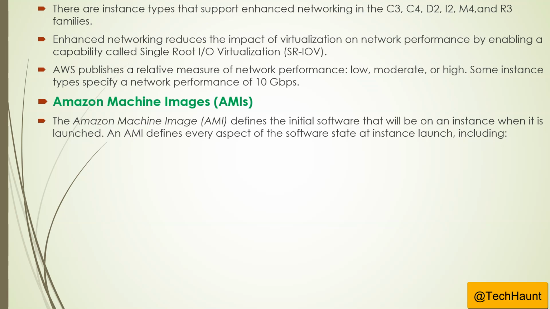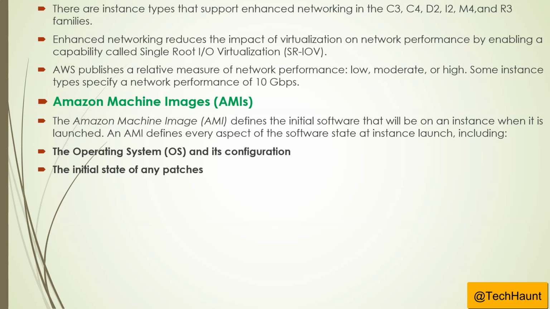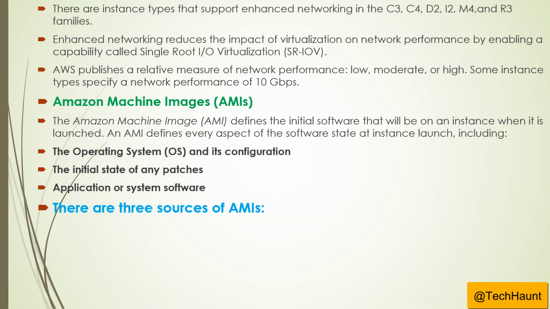An AMI defines every aspect of the software state at instance launch, including the operating system and its configuration, the initial state of any patches, and applications or software. If you have already configured patches, applications, or software on your AMI, then they are going to be available in your new instance.